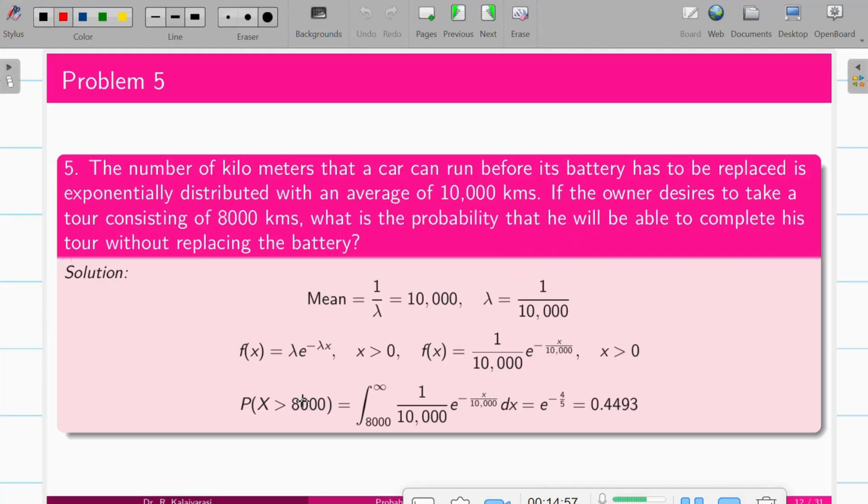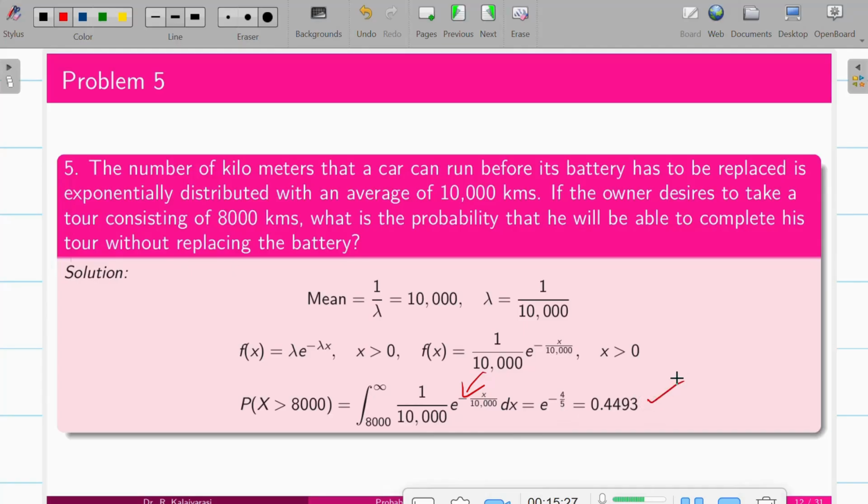That means if it is greater than 8,000 only, he will not be replacing the battery. So probability of x greater than 8000 is the integral from 8000 to infinity of 1 by 10,000 e power minus x by 10,000, substituting f of x dx. Go for the integration and apply the upper limit minus lower limit. Always if it is infinity, e power minus infinity is 0. So only the lower limit value exists and we'll find the answer.